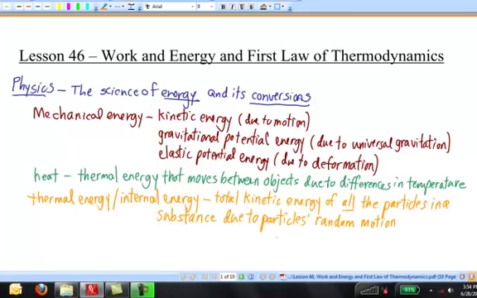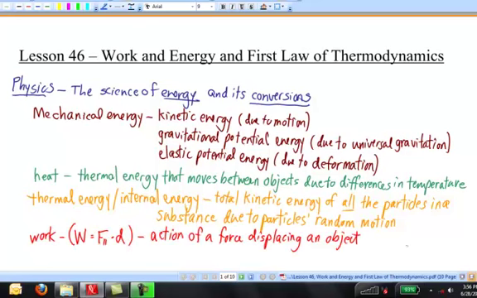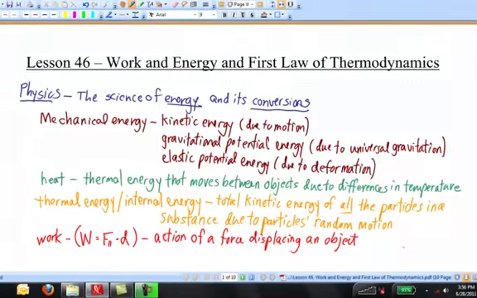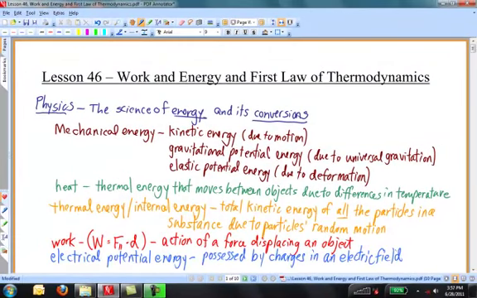We've even written an equation for the internal energy of an ideal gas, and we'll remind ourselves of this equation in a few minutes. We've discussed the concept of work, writing an equation for work that a force does when it moves an object through a distance. We've hinted at electrical potential energy that electrical charges possess when they find themselves in the presence of an electric field.